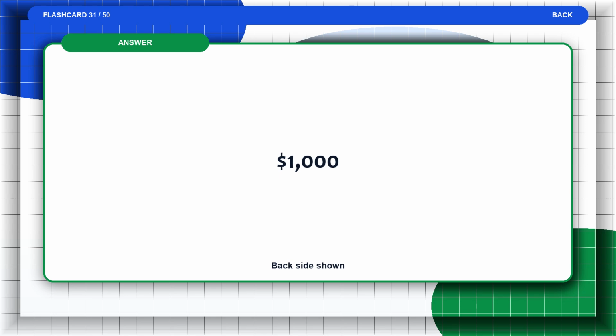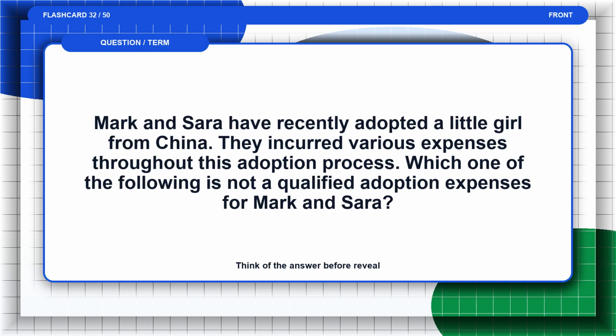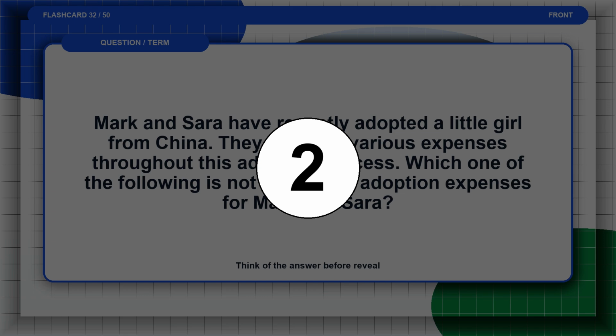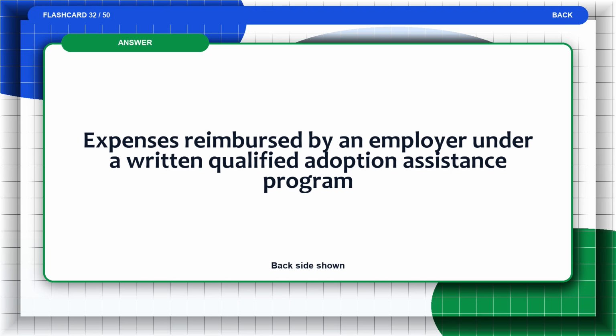The answer is $1,000. Flashcard 32. Mark and Sarah have recently adopted a little girl from China. They incurred various expenses throughout this adoption process. Which one of the following is not a qualified adoption expense for Mark and Sarah? Think of the answer before the reveal. The answer is expenses reimbursed by an employer under a written qualified adoption assistance program.